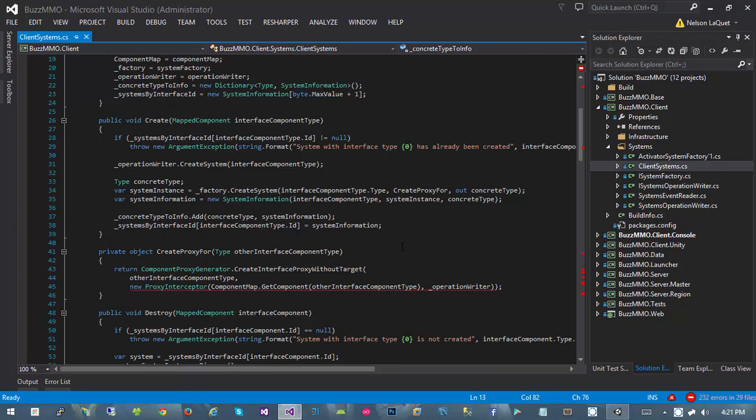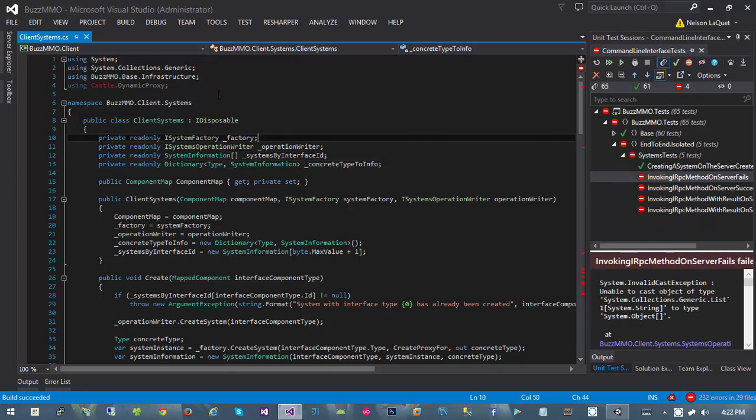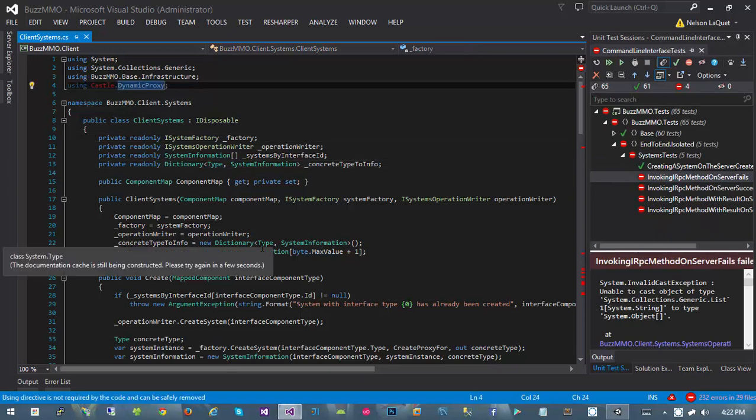Apparently I didn't roll back hard enough, because I'm getting an error on the Castle Dynamic Proxy. Give me a sec. Actually, those errors that you're seeing with the Dynamic Proxy stuff, that is ReSharper. Probably because I removed the Castle Dynamic Proxy reference. ReSharper's cache hasn't updated yet, that it came back due to the fact that I rolled back the entire repository.